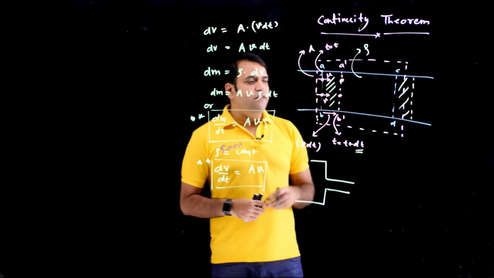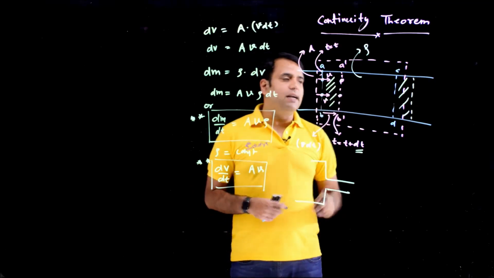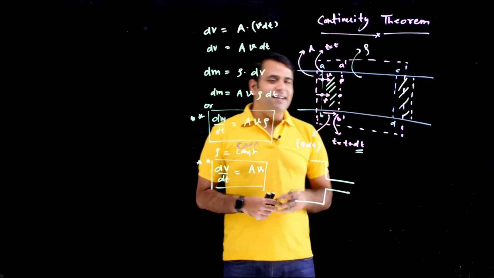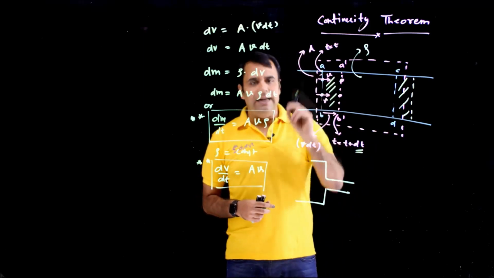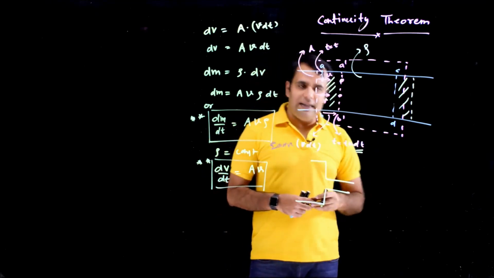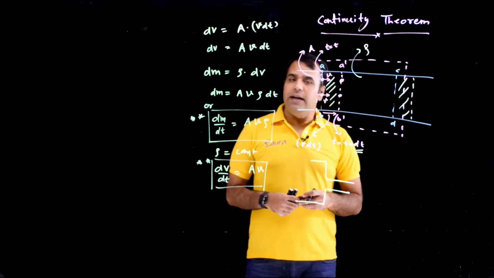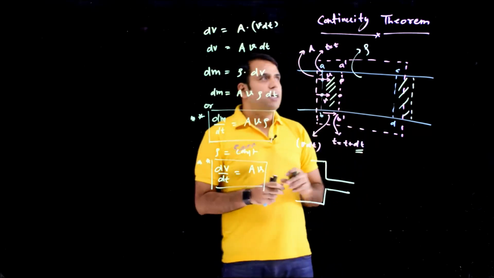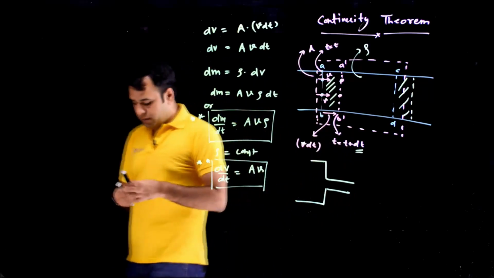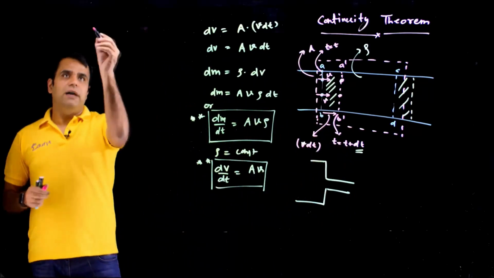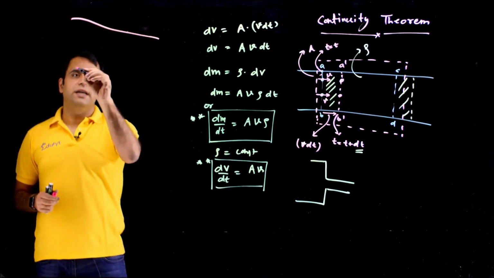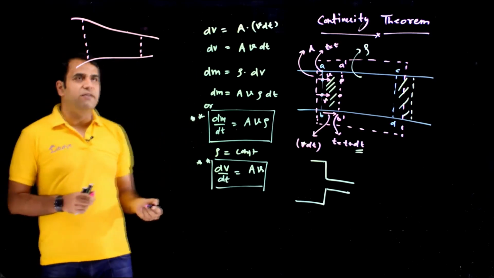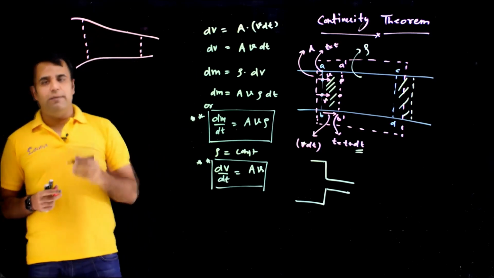Or I can say, if in dt time dm mass is coming inside, then the same mass within the same time frame has to go outside. Or I can say the rate of flow of mass at the inlet and the rate of flow of mass at the exit have to be the same. And for the rate of flow of mass, we already have a formula. So let's apply this principle to derive the continuity theorem. Suppose I have any vessel which has a variable cross section. So I've taken this as a variable cross section.